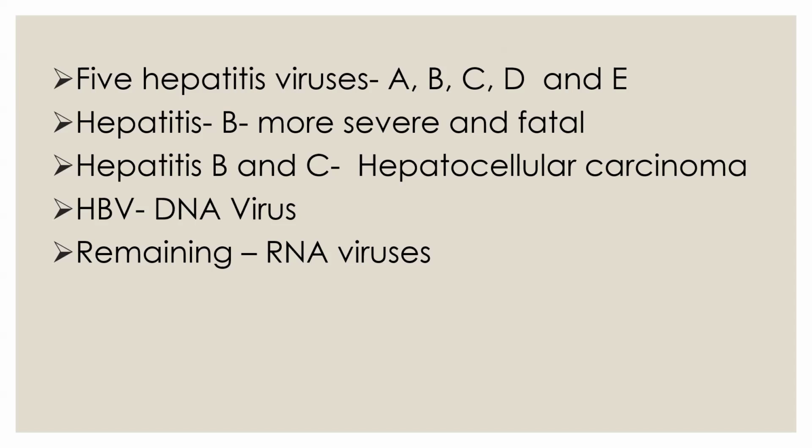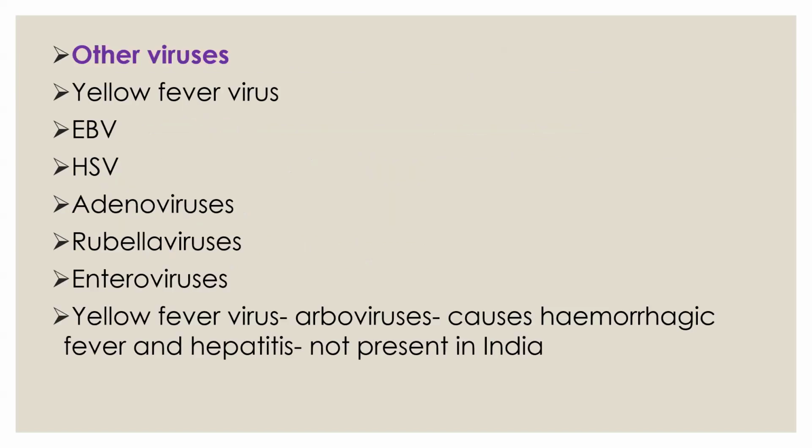All hepatitis viruses are RNA viruses except hepatitis B virus. Hepatitis B virus is a DNA virus, which means it consists of DNA as the genetic material, and the remaining viruses such as A, C, D, and E consist of RNA as genetic material. They are RNA viruses.